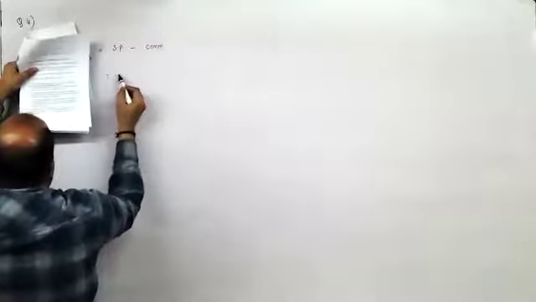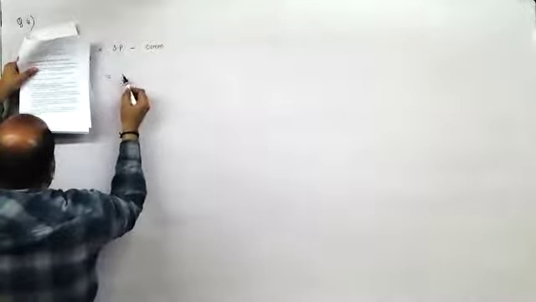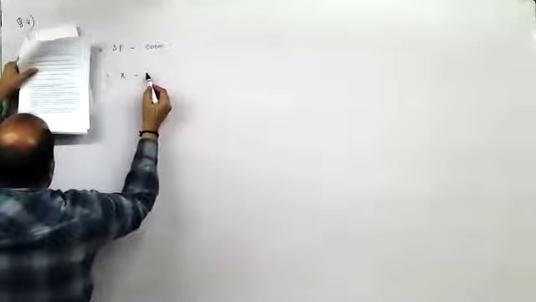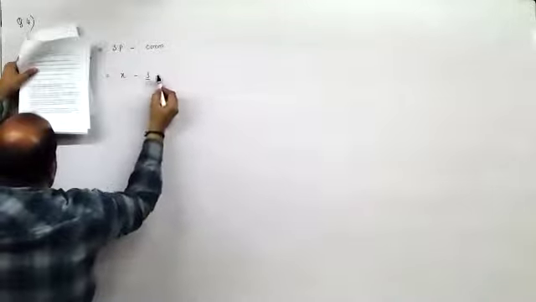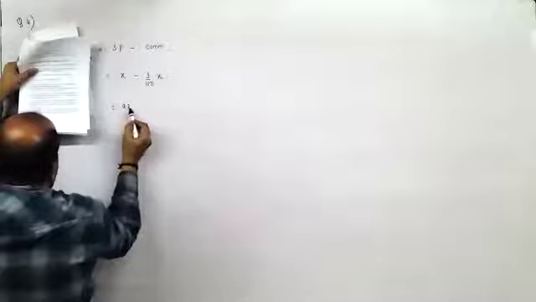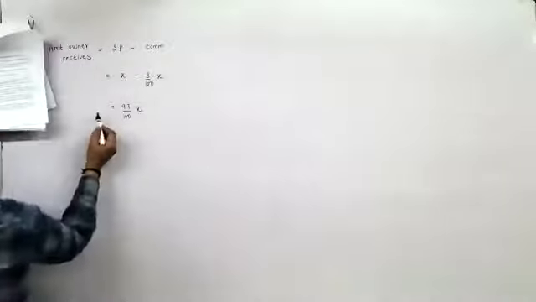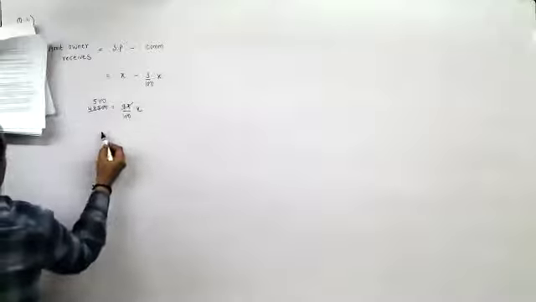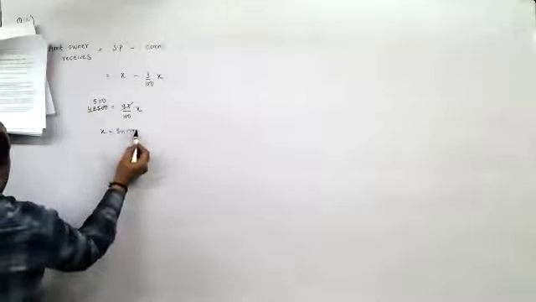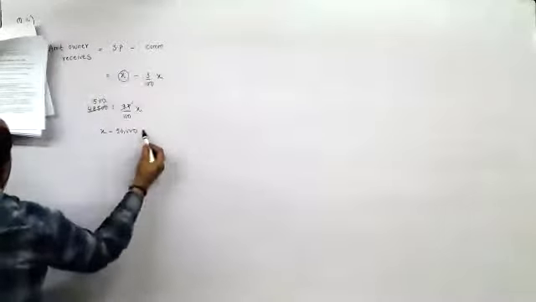Selling price of car is suppose X rupees. Agent's commission would be 3% on X. So I can say 97% of X has been received by the owner, and that is 48,500. So X is 50,000. So the car was sold for 50,000 rupees.